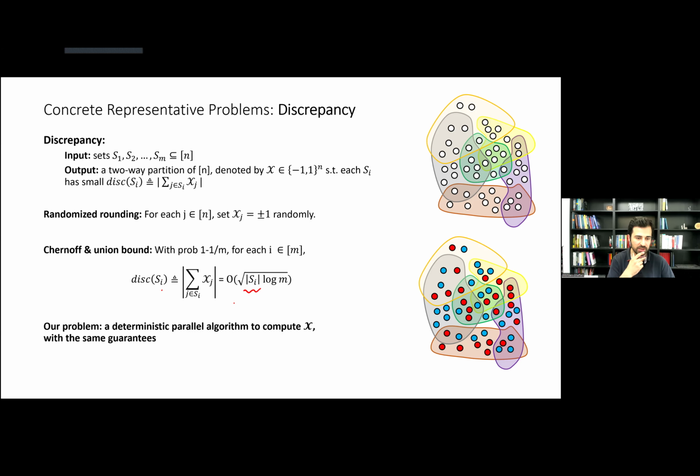And our question is, how do I get such a solution, such a partition, in a deterministic manner, and in particular using a parallel algorithm?